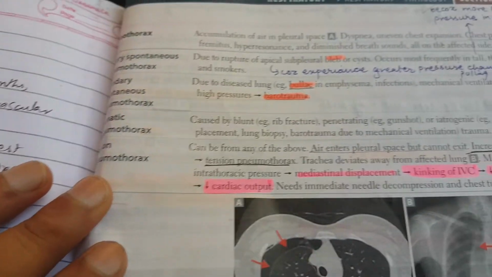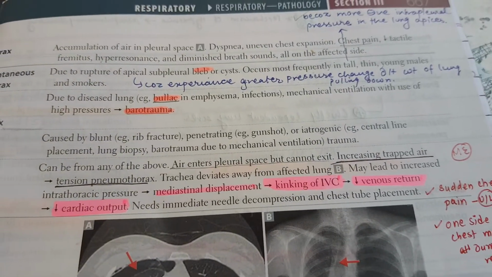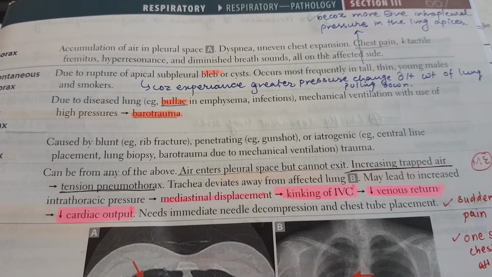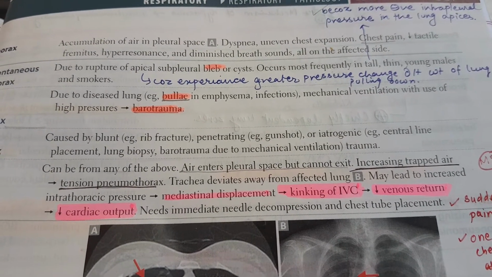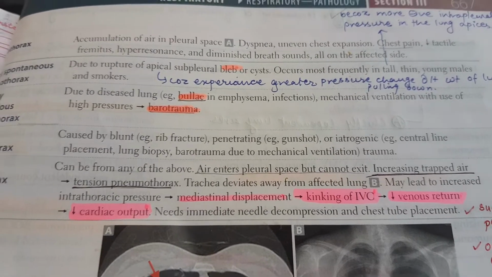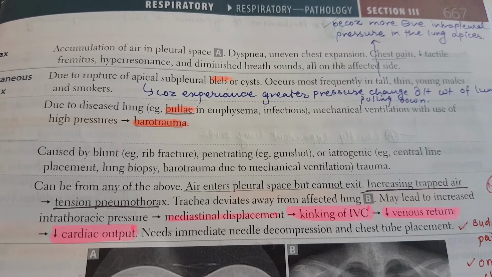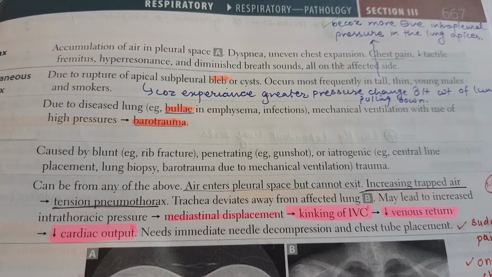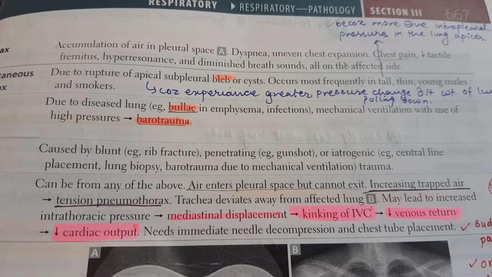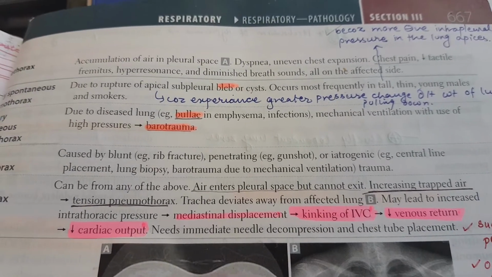Due to rupture of an apical subpleural bleb or cyst, it occurs most often in tall, thin young males and smokers. They will typically tell you there was a basketball player or a tall man, that kind of history. So be very careful about that. And remember, it is because of more negative intrapleural pressure in the lung apices if the man is tall.